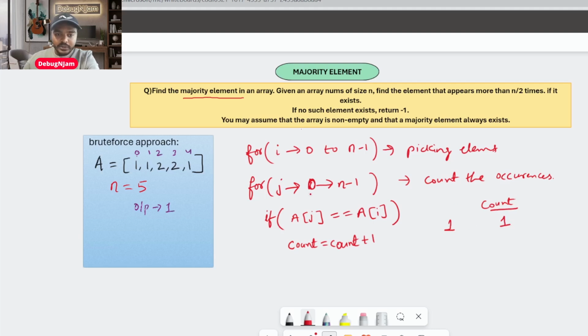Now 0 is over. The second time the loop comes to the first index and again checks whether it matches the picked element. Yes, so again you increase the count, and it becomes 2. Now the second index is 2. Is 2 equal to 1, the picked element? No, so it will skip. The third index also won't work. The fourth index again matches the picked element, so the count is 3 now.